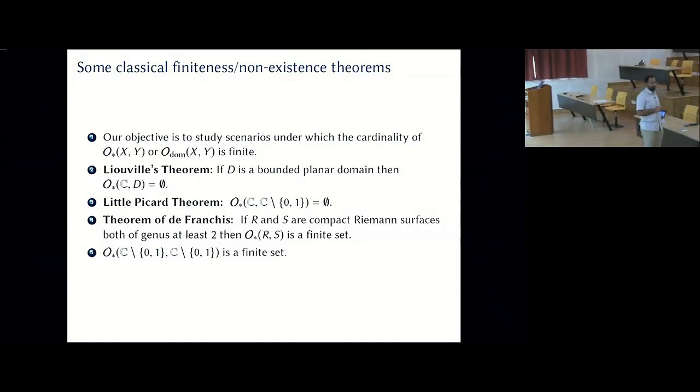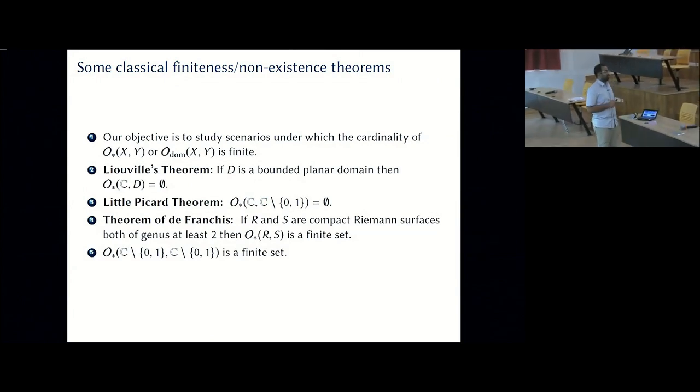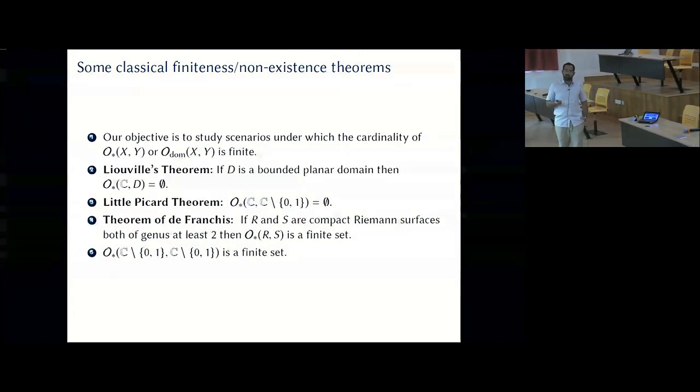There are no non-constant holomorphic mappings from the complex plane to a bounded domain. More deep is the Little Picard theorem, which says that the space of entire functions which miss 2 points in the complex plane is also empty. There are no such things.